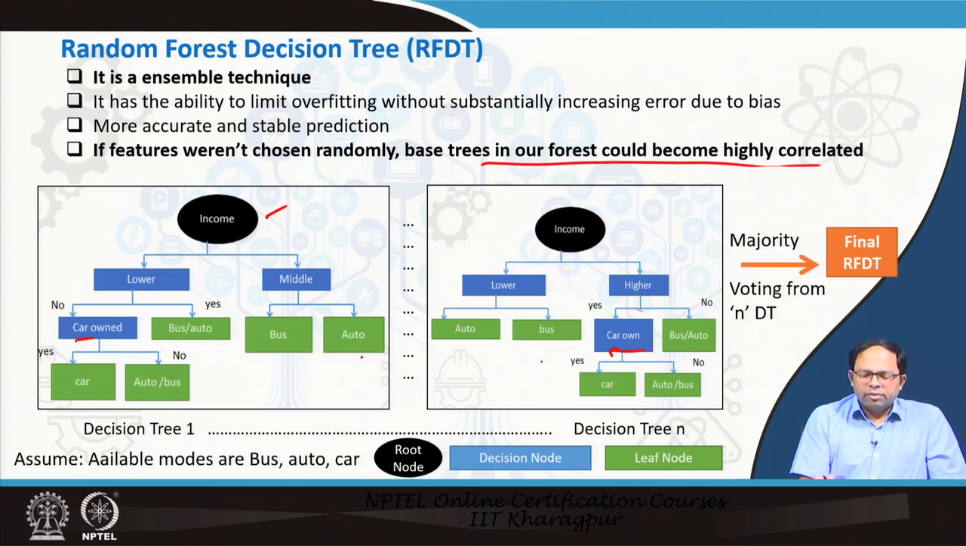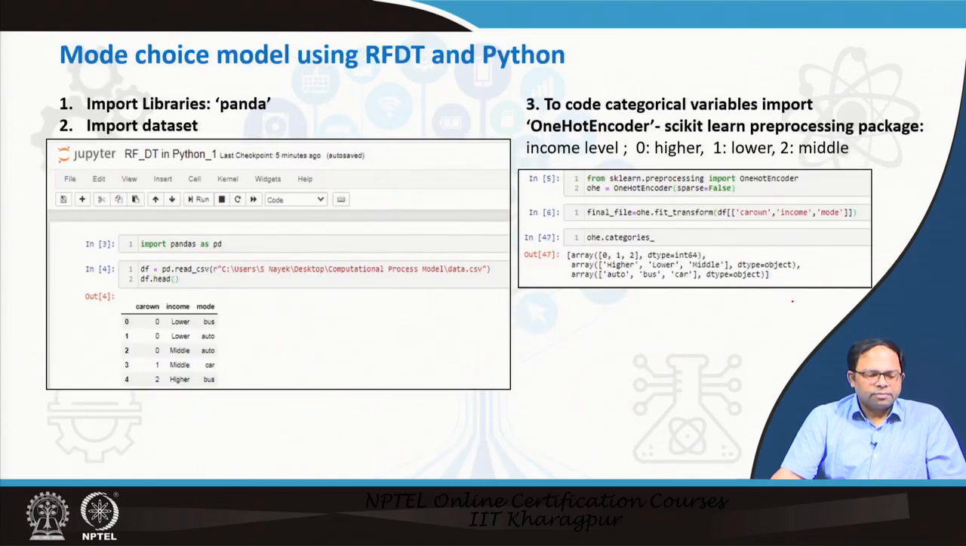Once we have done that, we develop many trees, which are created automatically, and from there the majority voting for a particular sample is taken, and we get the final result. So, this is how random forest decision tree works.